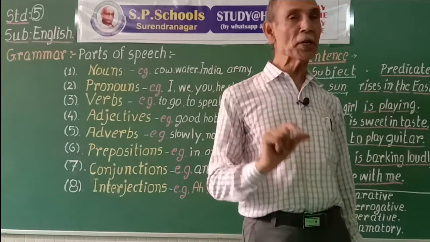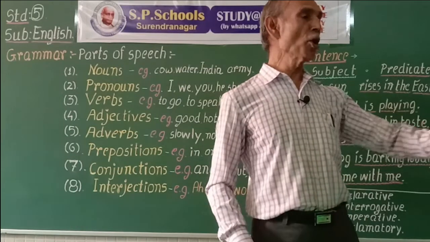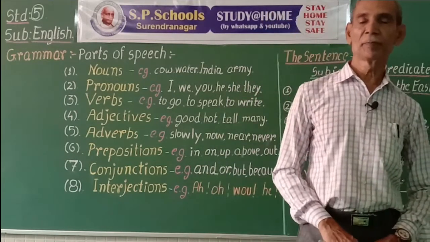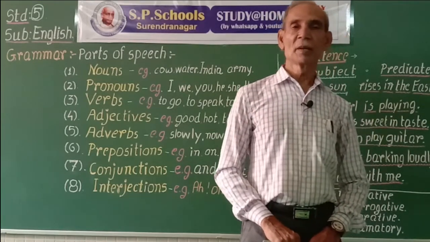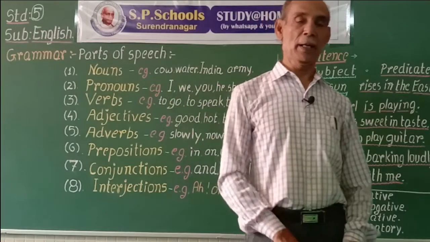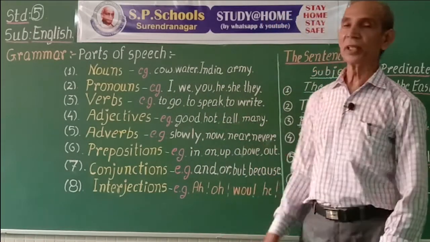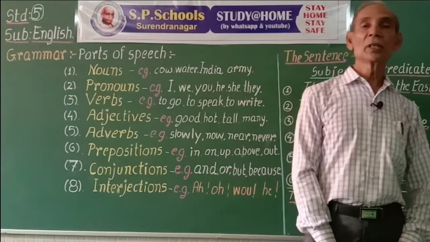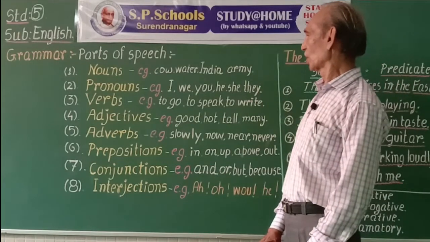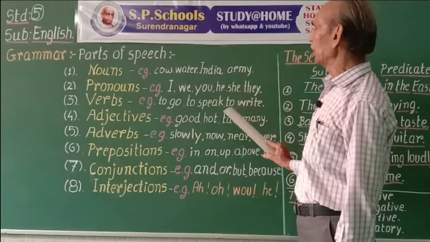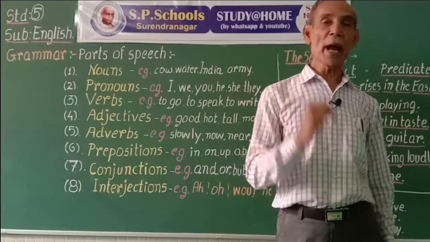We call it infinitive. A boy goes to the market. Pranav speaks well. Yogita writes with lovely letters. So, these are verbs, they express some action.